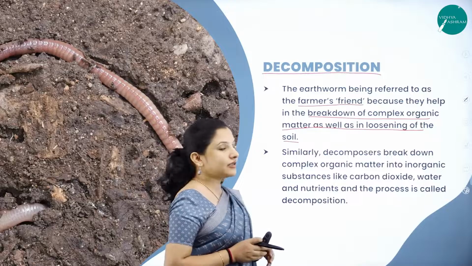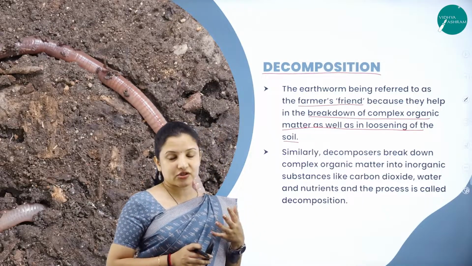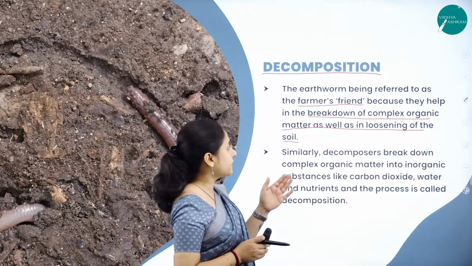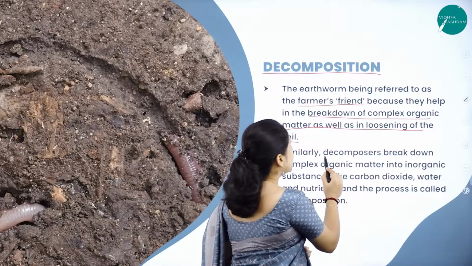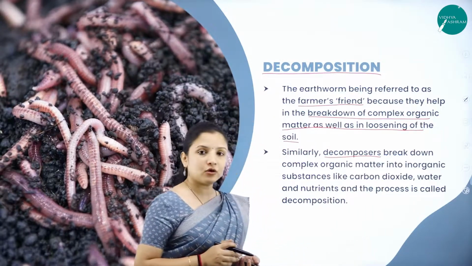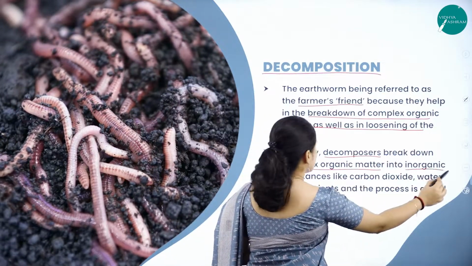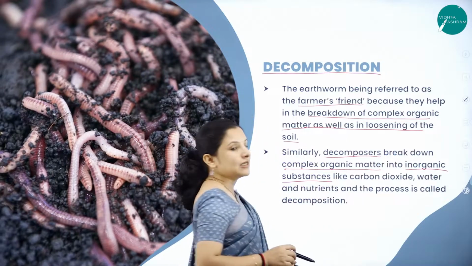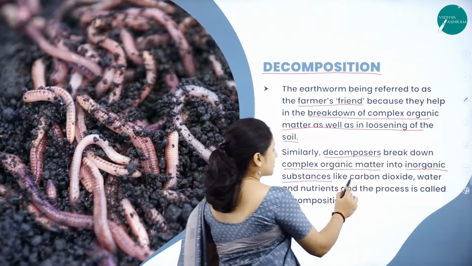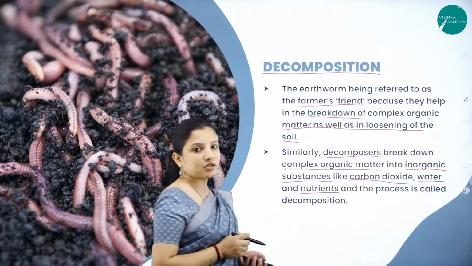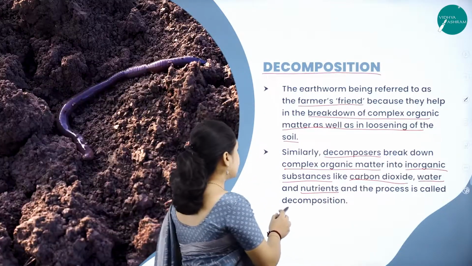Similarly, there are some other decomposers such as the bacteria and various microbes present in the soil which are called as the decomposers. These decomposers also break down the complex organic matter into inorganic substances such as carbon dioxide, water and nutrients, and this particular process is called as decomposition.